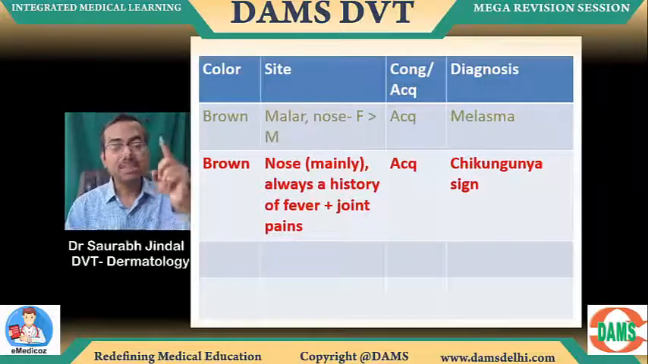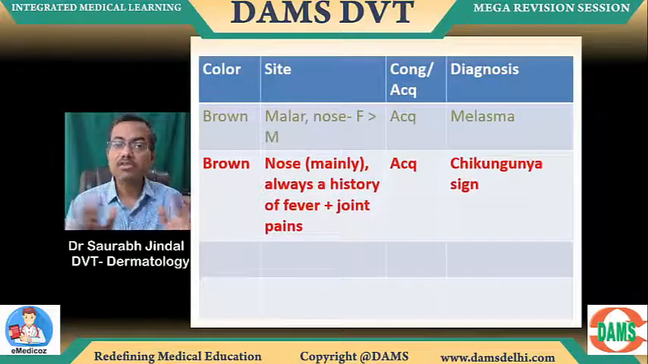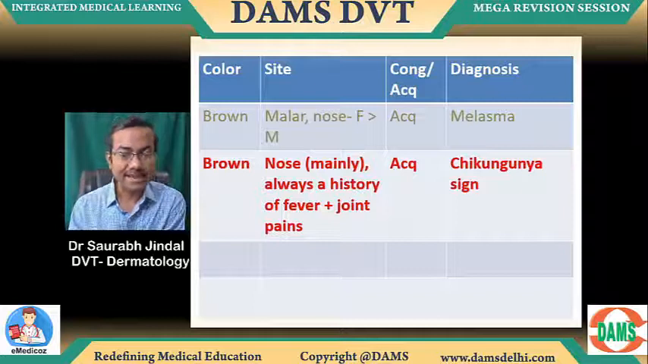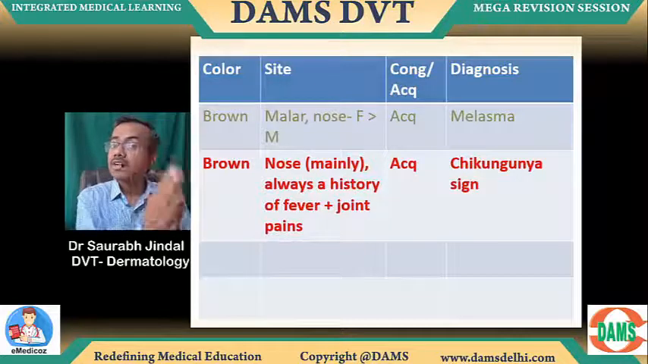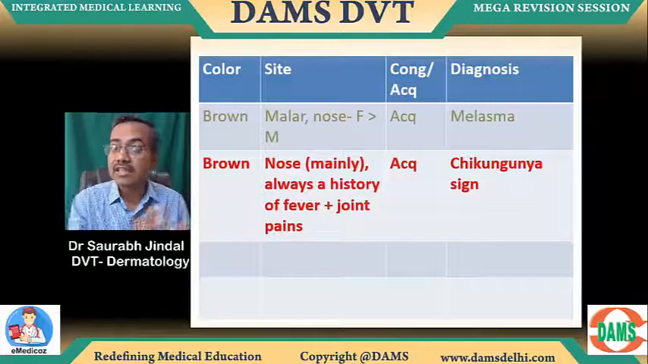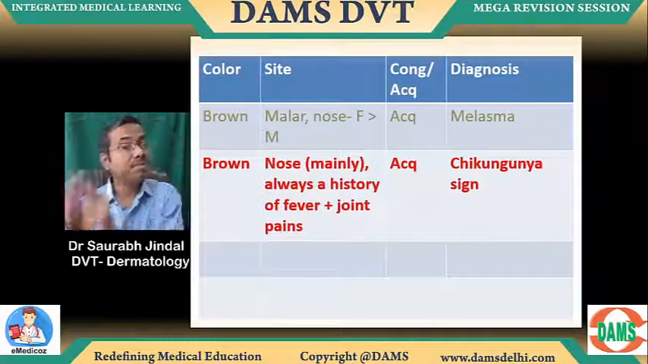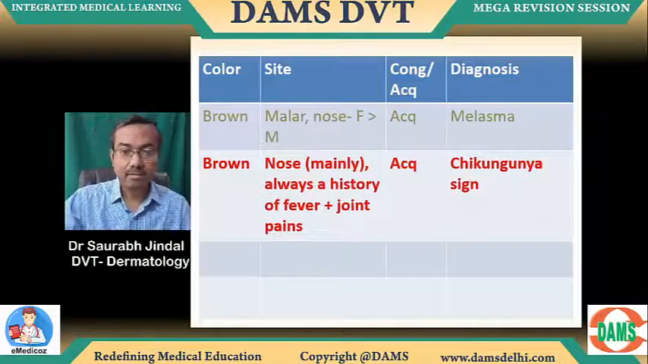Because you make mistakes in simple things, and that is why you lose a rank. If you make mistakes in exotic things, it's okay, because nobody has answered those exotic questions in the exams. Problem is, if you don't answer melasma and chikungunya sign, that is where your rank really dips, because other people would have answered it correctly, right?